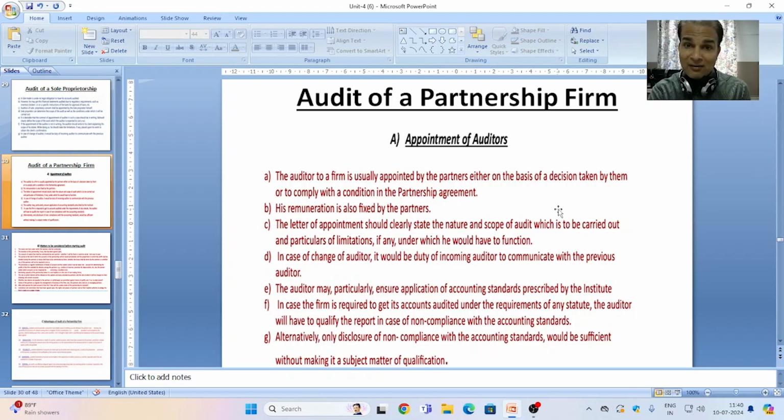This should be part of the opinion of an auditor. Point G: alternatively, only disclosure of non-compliance with the accounting standard would be sufficient, without making it a subject matter of qualification. This is another way for the auditor to give an opinion concerning the following and non-following of accounting standards.